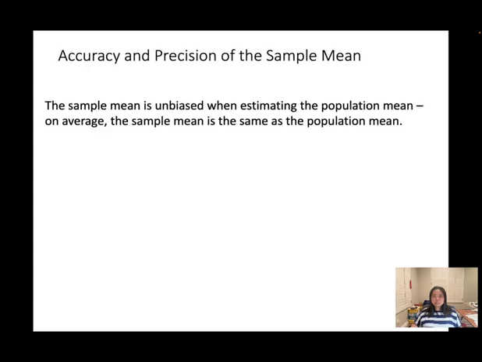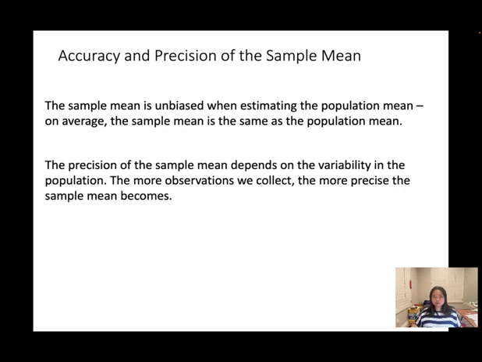The sample mean is unbiased when estimating the population mean. This is the same idea as with the population proportion. On average, the sample mean is the same as the population mean. That means after we draw the sample, we can use the sample mean to estimate the population mean. The precision of the sample mean depends on the variability in the population. The more observations we collect, the more precise the sample mean becomes. It means we want to have a large sample size.